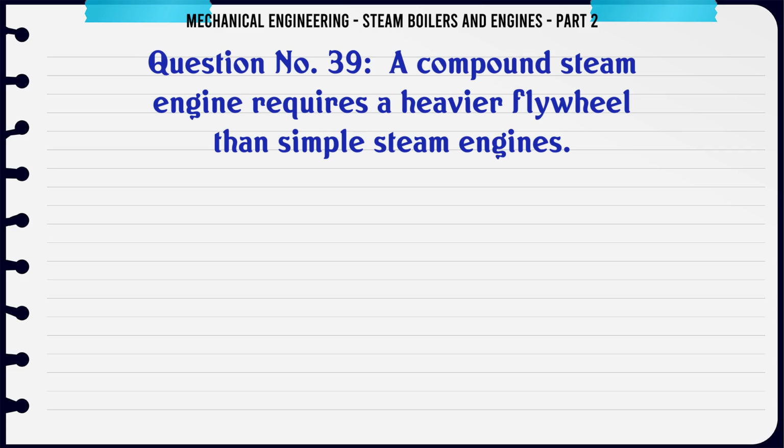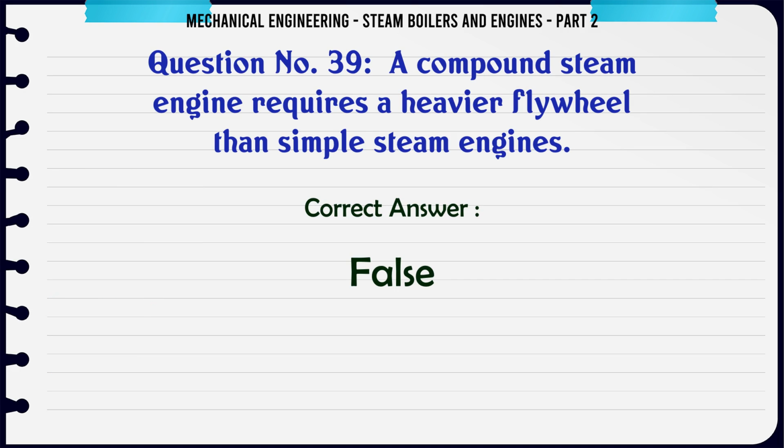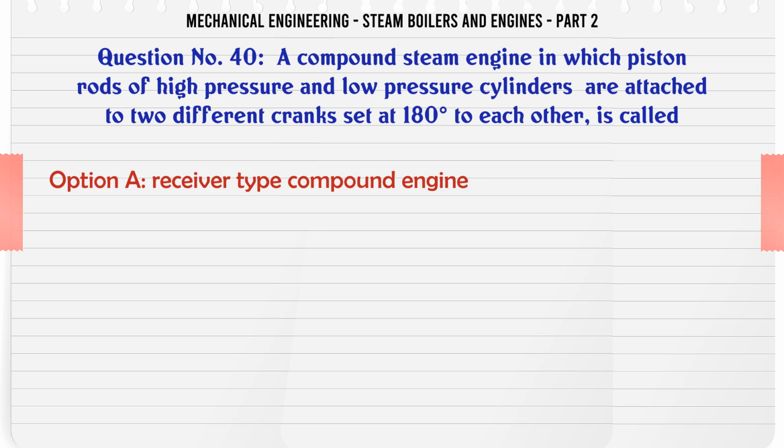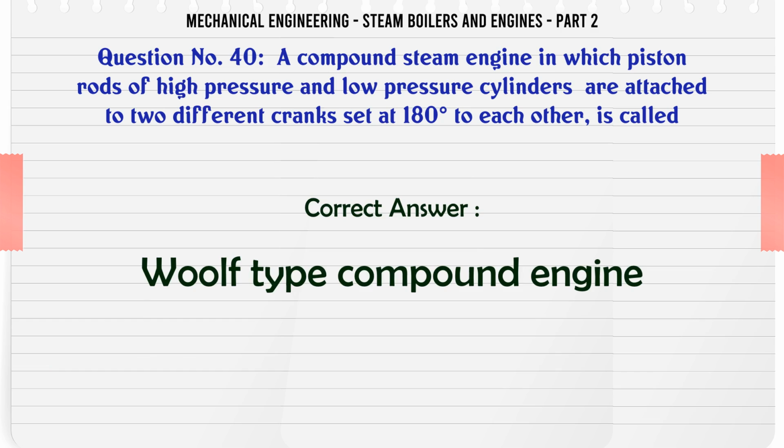A compound steam engine requires a heavier flywheel than simple steam engines. A. True. B. False. C. D. The correct answer is false. A compound steam engine in which piston rods of high pressure and low pressure cylinders are attached to two different cranks set at 180 to each other is called A. Receiver type compound engine. B. Tandem type compound engine. C. Wolf type compound engine. D. Both A and B. The correct answer is Wolf type compound engine.